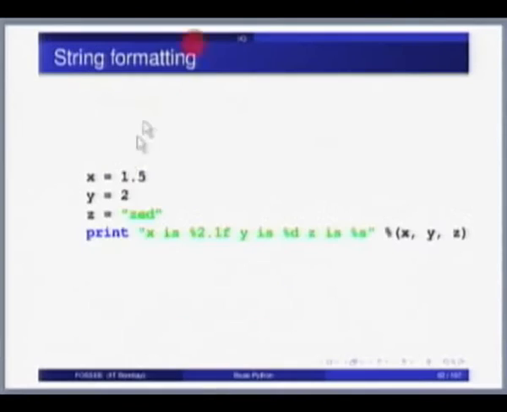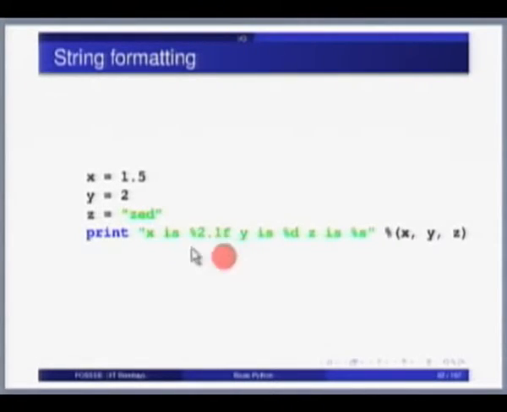Okay. String formatting, some of this I answered when I was answering a question that was posed. Basically, if you have a bunch of variables and you want to do some kind of formatting like this, you want to say x is percentage 2.1f, I want to print a floating point number with 2 places, and 1 place after the decimal point.